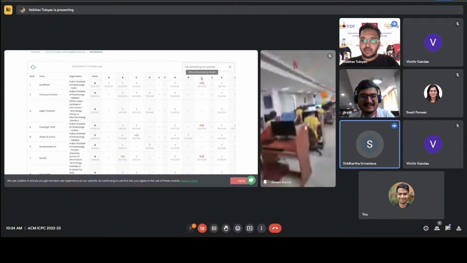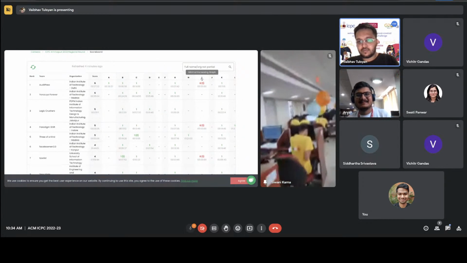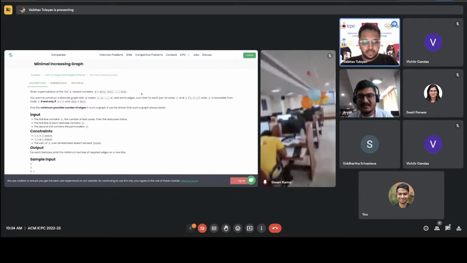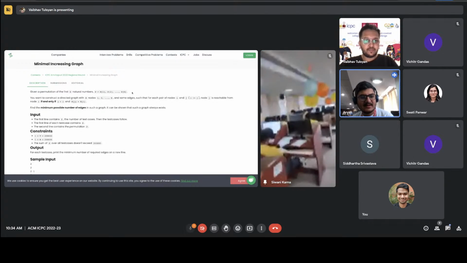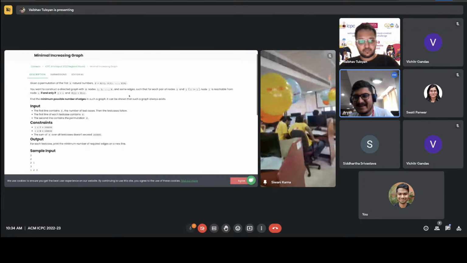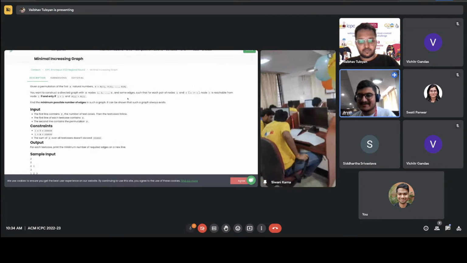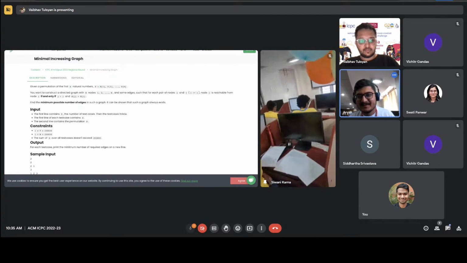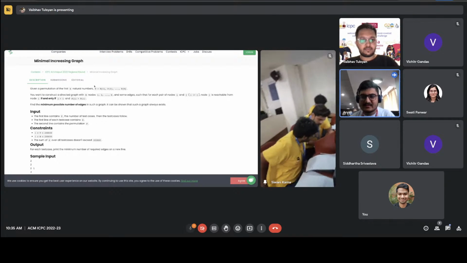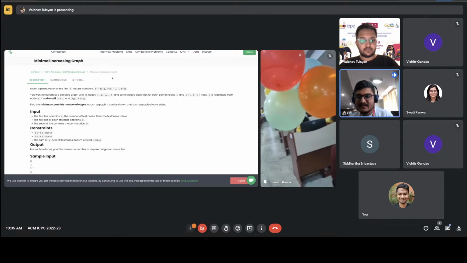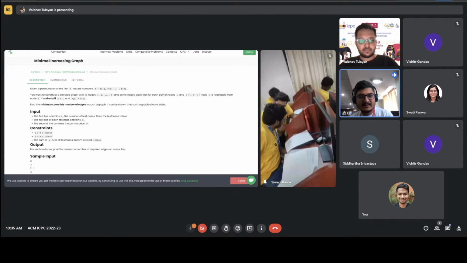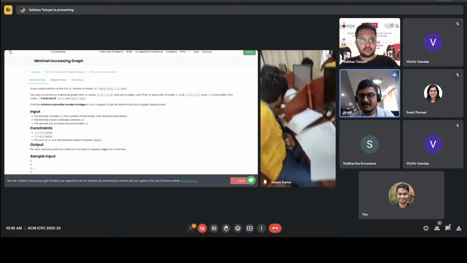Can you open I? It feels like minimal increasing graph. Who set minimal increasing graph? I think the idea was by Weber Boson, and the initial solution we had was wrong, and we realized it when we were creating test cases for it and stress tested it. Then Jatin came up with a solution which passed within the given constraints. Initially we were planning it to be D1B, but in the end our rating for it was D1D.